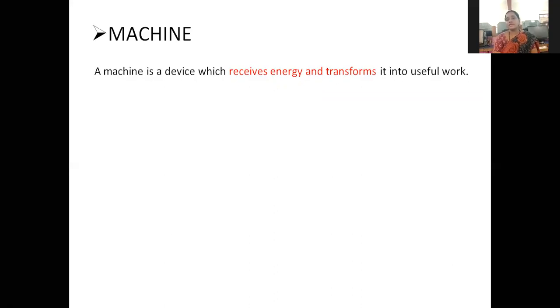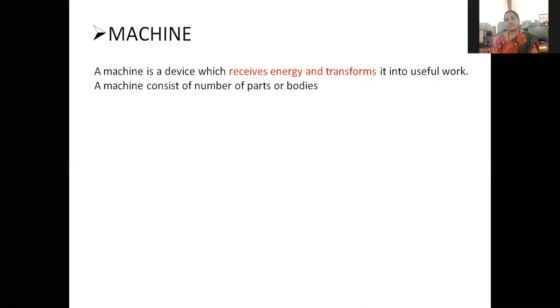A machine converts one form of energy into another form of energy. For example, if I give electrical energy, it is converted into mechanical energy. Your motor is an example. It receives the electric energy and converts it into mechanical energy, that is, rotation, which is your mechanical energy.